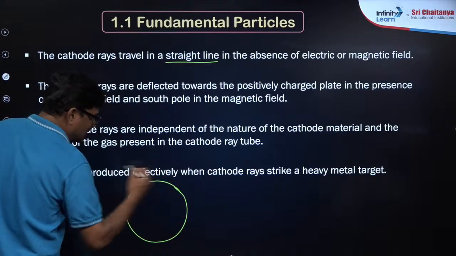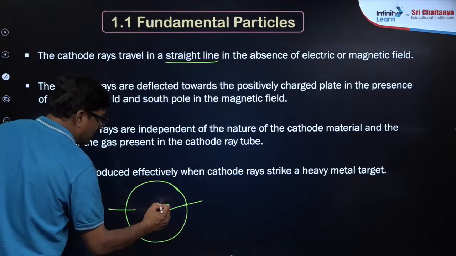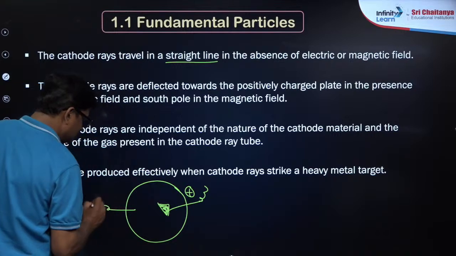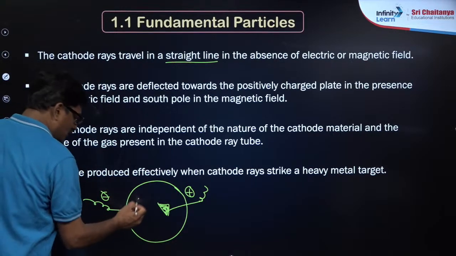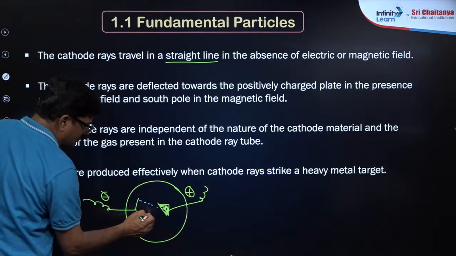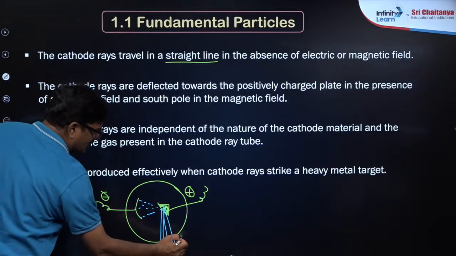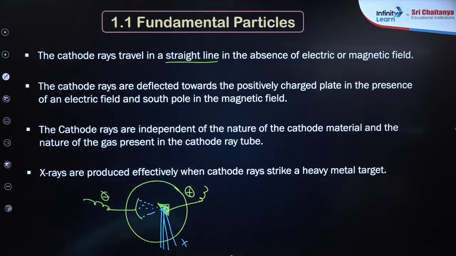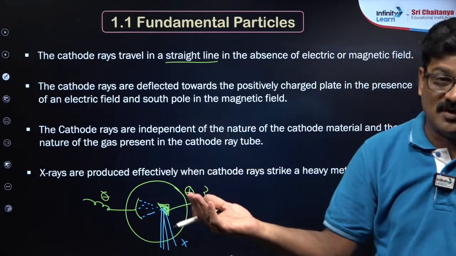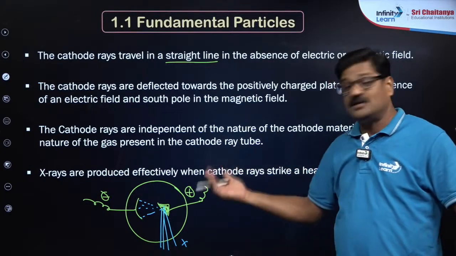You can see this is a discharge tube. This is a heavy metal. So these are the cathode rays. When the cathode rays bombard the heavy metal, X-rays are generated. These are called X-rays. So you know the applications of X-rays. Without X-rays, technology in the medical field would not be that developed.